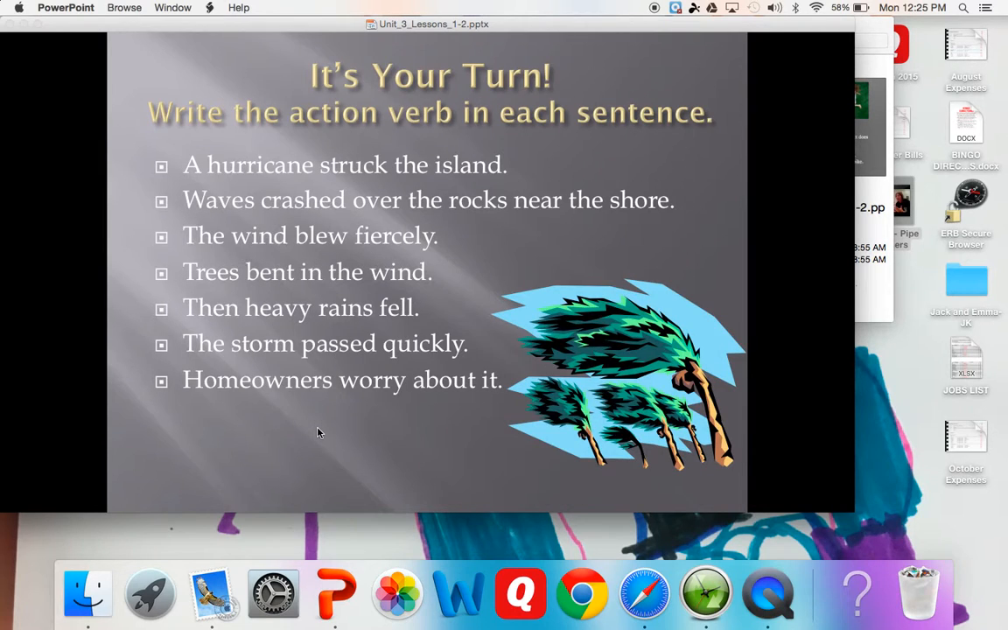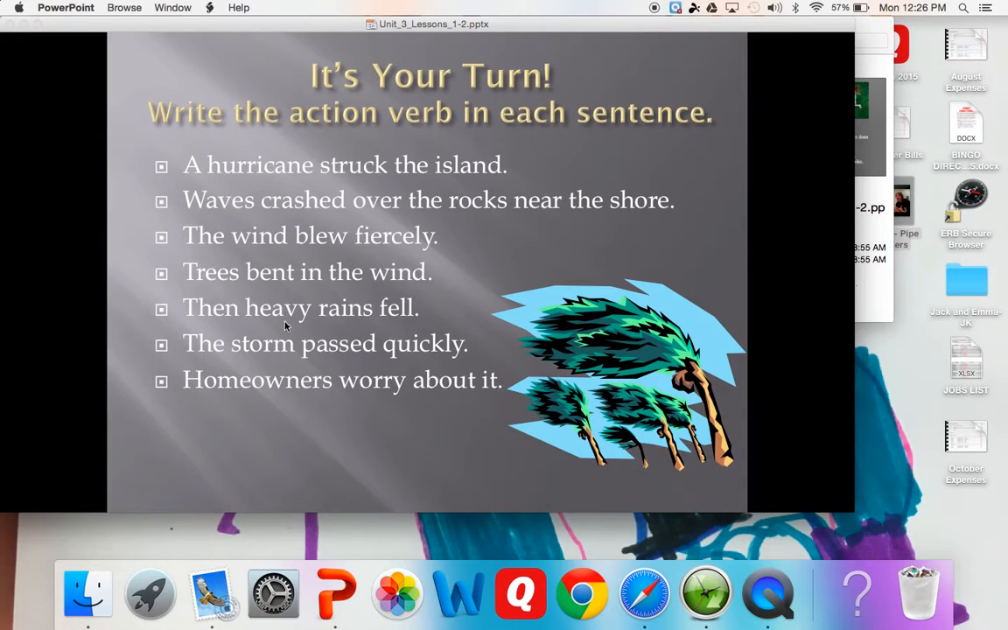Another way that you can do this is you can look at what the subject of the sentence is. The subject of the sentence is a hurricane, right? What did the hurricane do? It struck. The subject here is waves. What did the waves do? They crashed. The subject here is wind. What did the wind do? It blew. Here the subject is trees. What did the trees do?